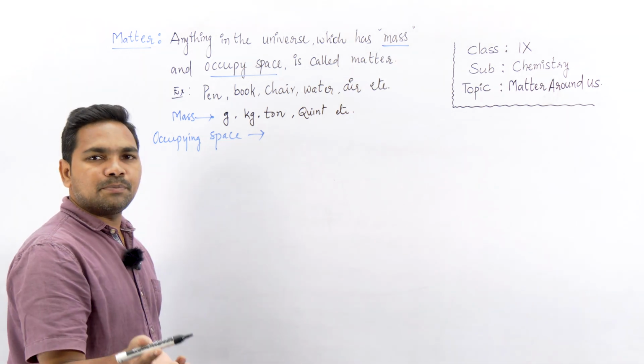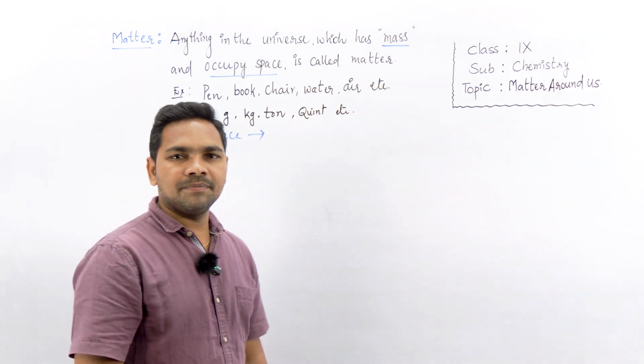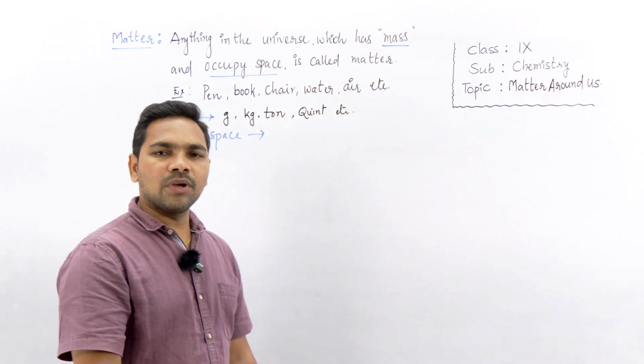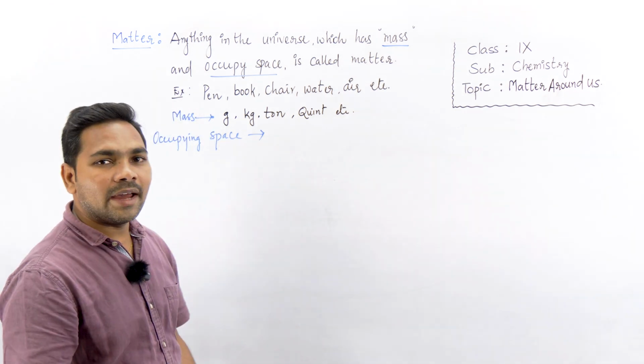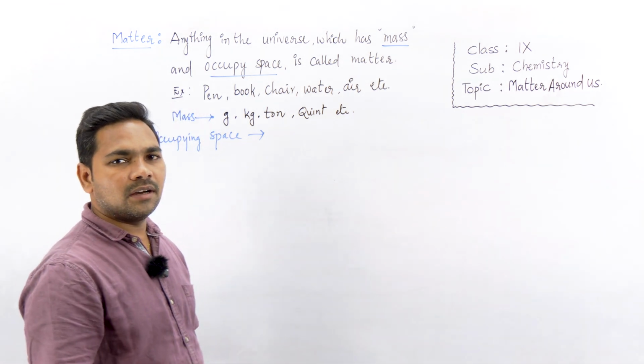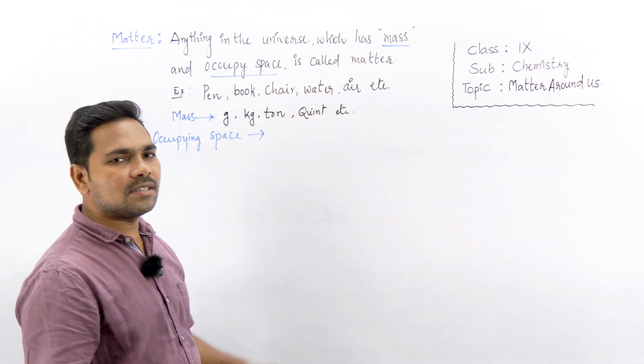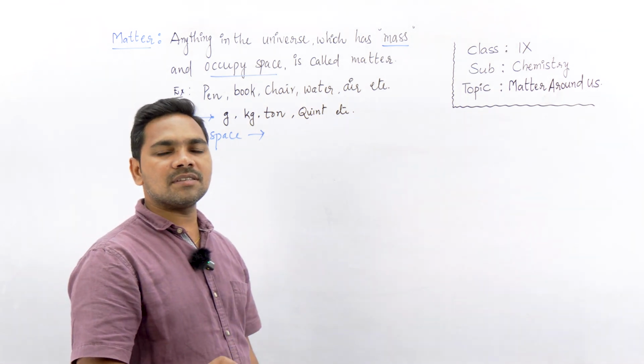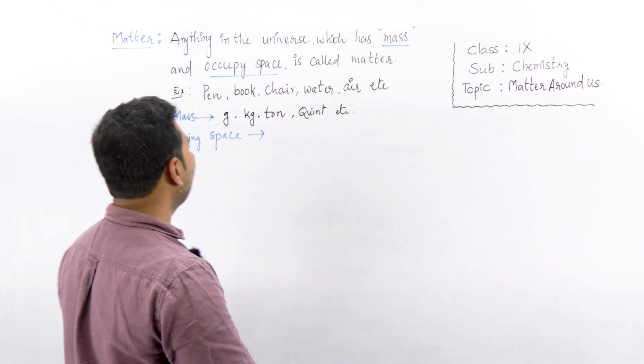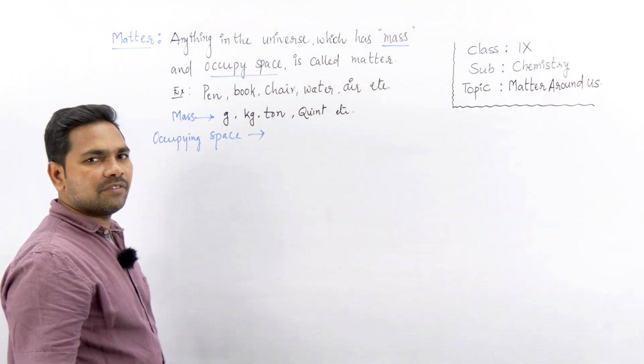Like, this pen is let's say 10 gram, the fruits are 2 kg, the rice is in quintals, and metals like iron are in tons. In different instances, different convenient units are used to express the mass of matter.